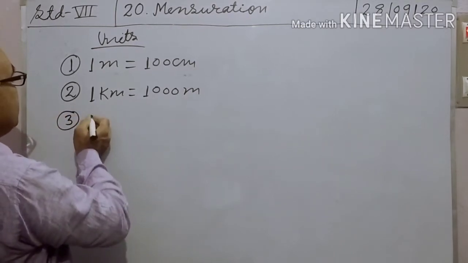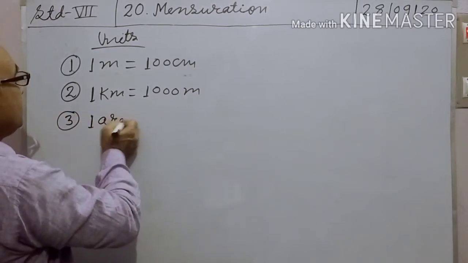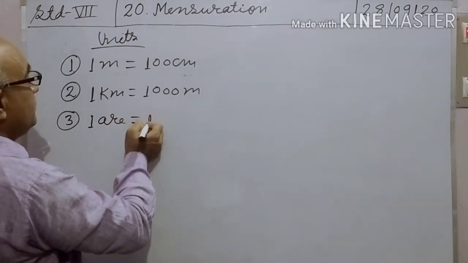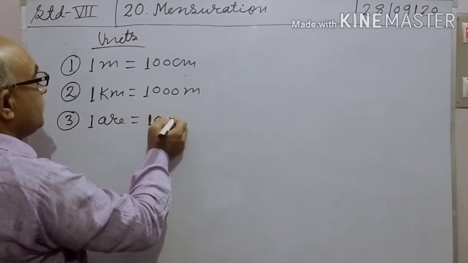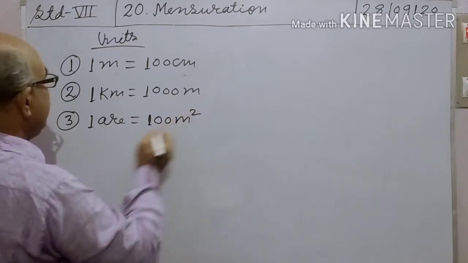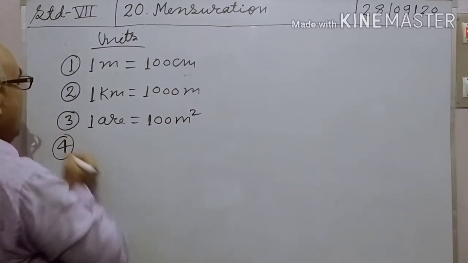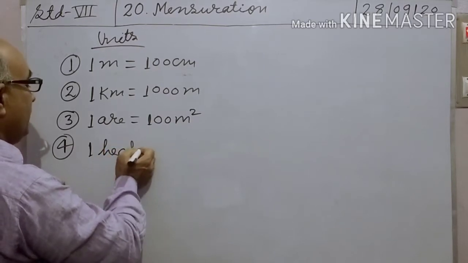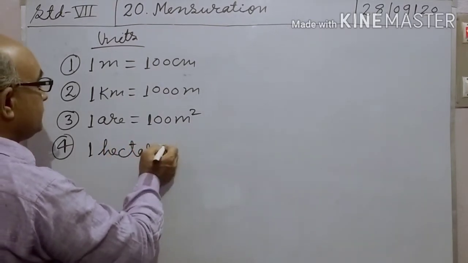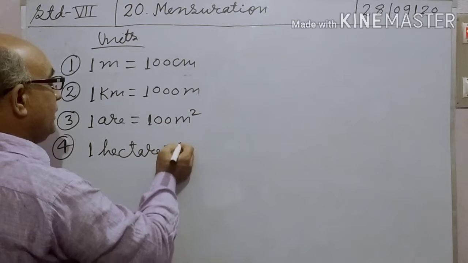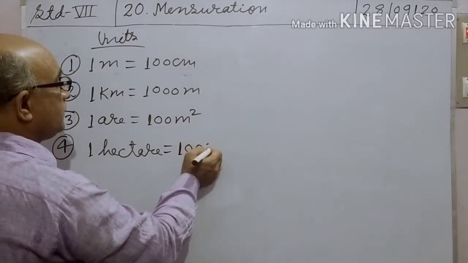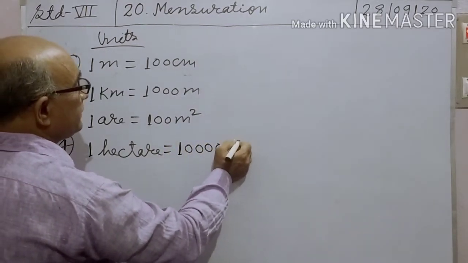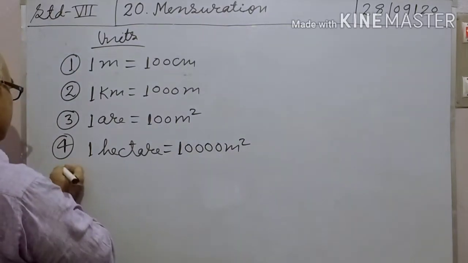And third, 1 are equal to 100 meter square. And fourth, 1 hectare equal to 10,000 meter square.